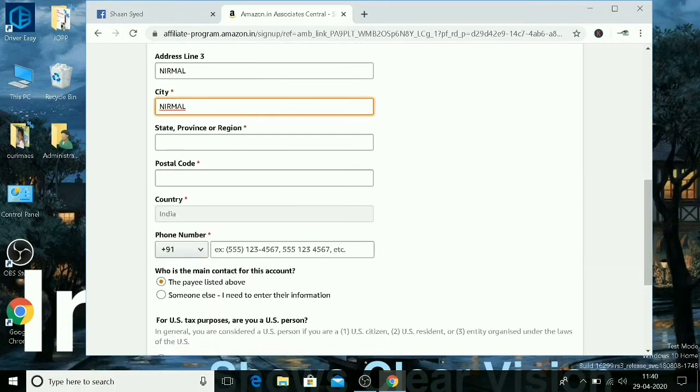Set state, province or region. So here type Telangana. Postal code 504106. Mobile number 463971881. Who is the main contact for this account? Just here the payee listed above, keep it as it is.